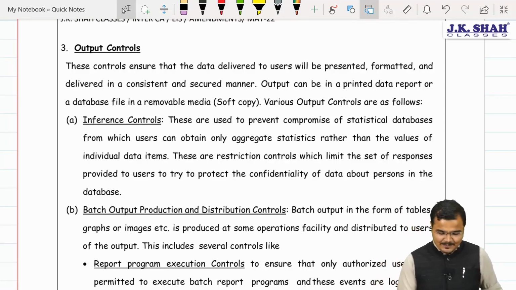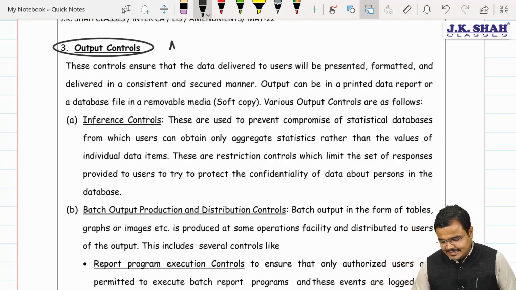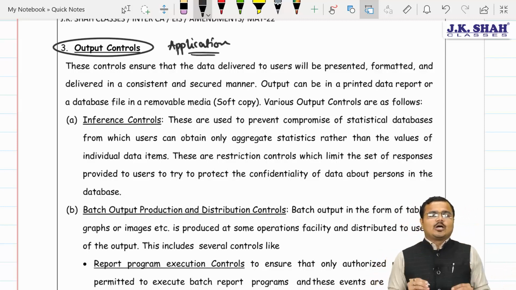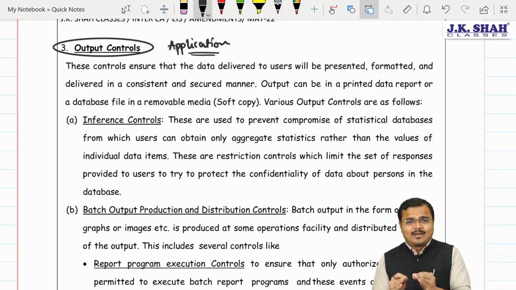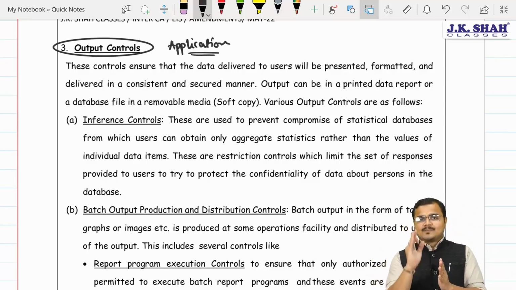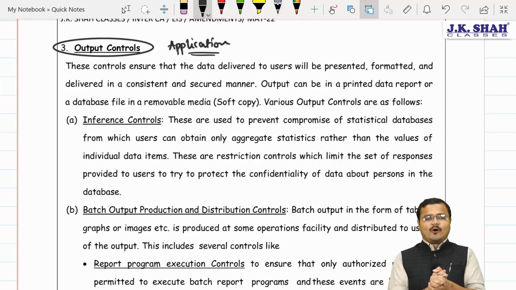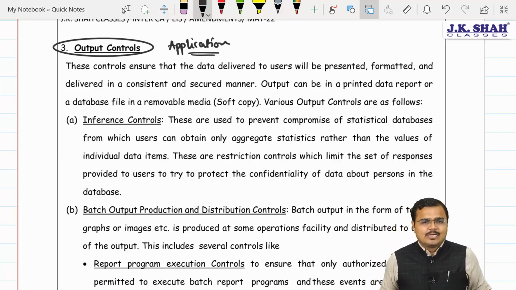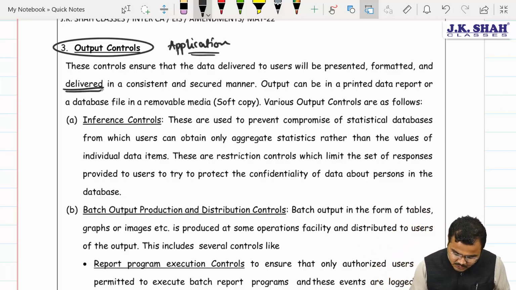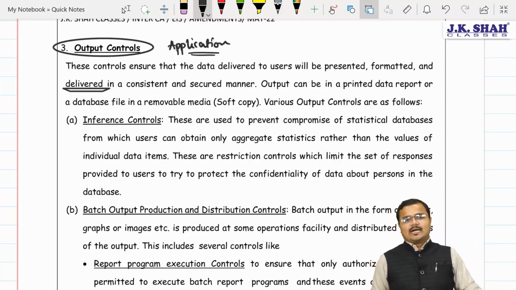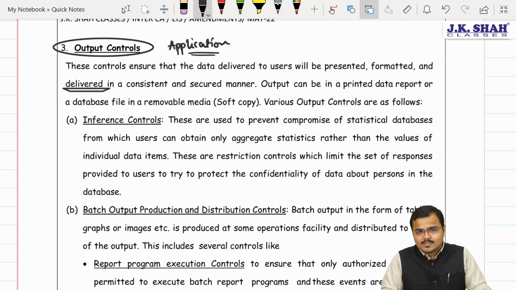It is very important that whenever the data is processed in the application, the application generates what? Sir, output. We need to ensure, chartered, that this output is properly formatted and properly presented. Formatted refers to what? It must be given in the form we expect, as well as presented, and mostly delivered to the concerned authority only. We don't want the output to be delivered to the wrong person.